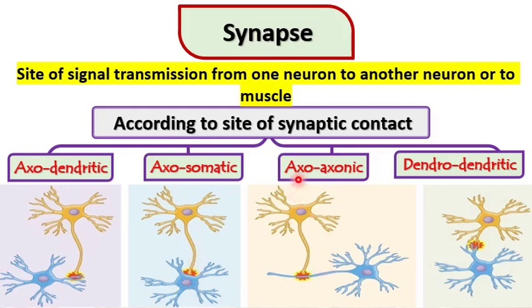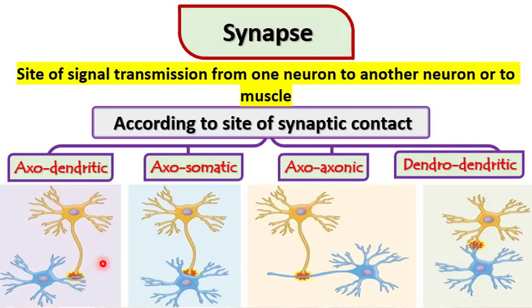Another one is called the axoaxonic, from its name, between two axons, between the axon of one cell body and the axon of another cell body. And the dendrodendritic, between dendrites of one cell and the dendrites of another cell. So, according to the site of synaptic contact, there are four types of synapses.